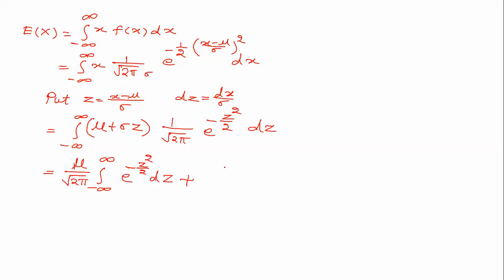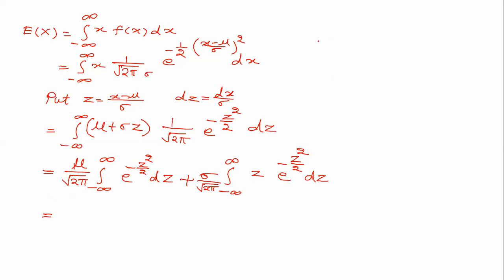And another integral, that is integration from minus infinity to plus infinity of sigma z upon root 2 pi e to the power minus z square by 2. There is nothing difficult as such. That is only our thinking limitation. That's all.